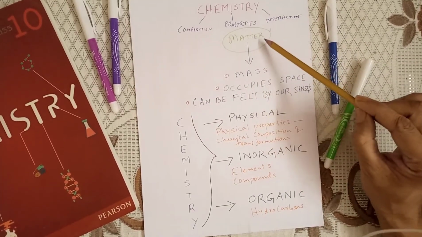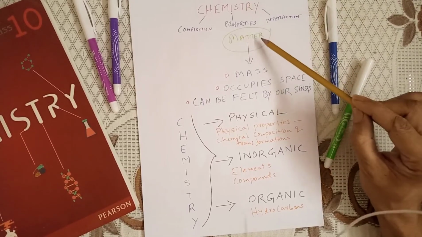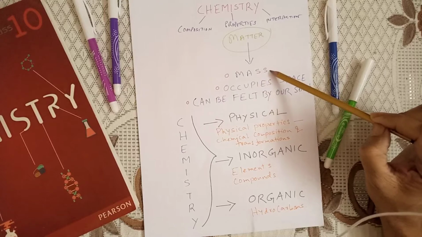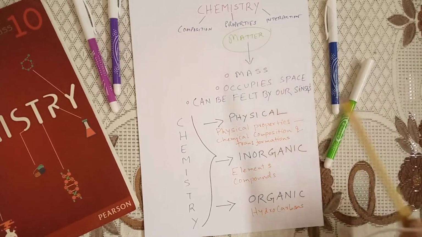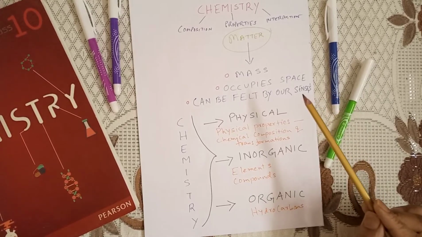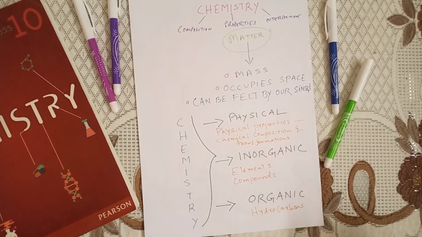Now, what is basically matter? Matter is anything that has mass, that occupies space, and that can be felt by our senses. Senses means we can feel matter by seeing, by touching, by smelling, by hearing, or by tasting.